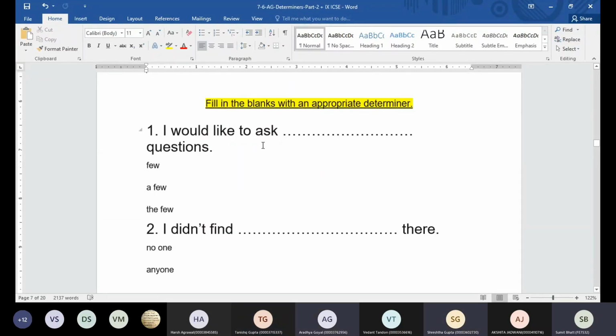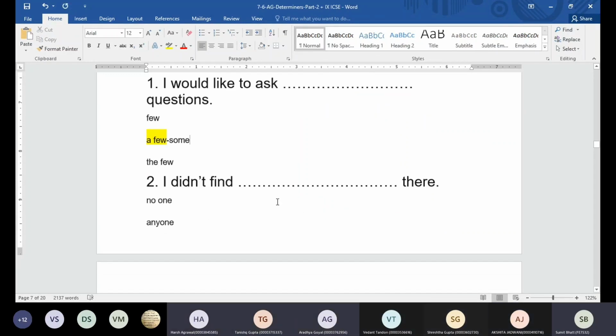Okay, now one more exercise. We are going to just do it. I would like to ask dash questions. Few, a few, the few. A few. What's the meaning of a few here? Some. Some questions. I did not find dash there.